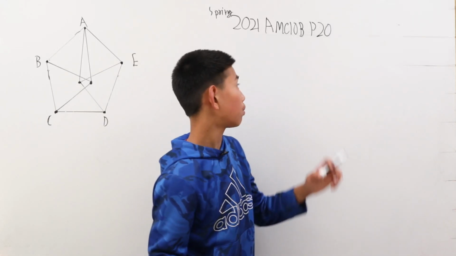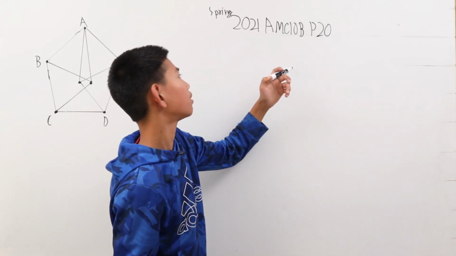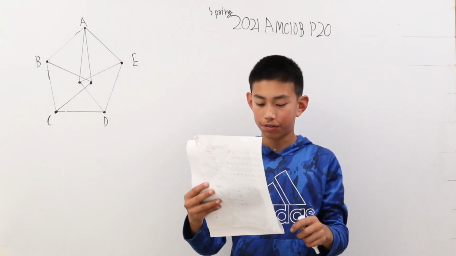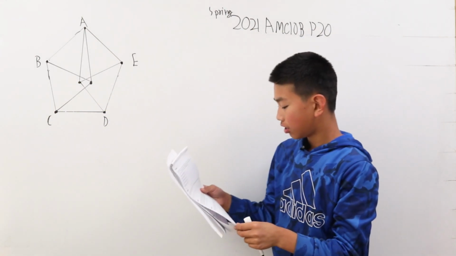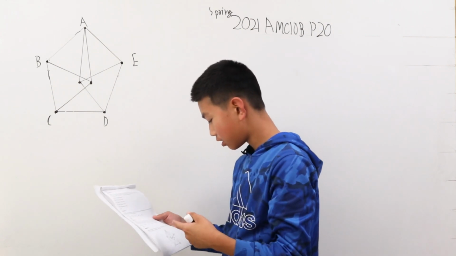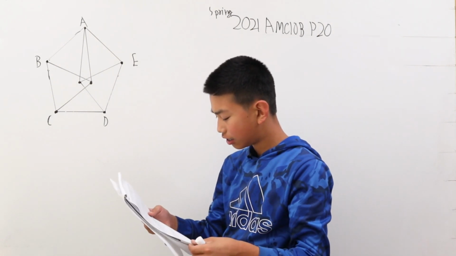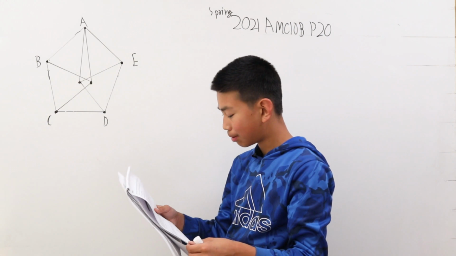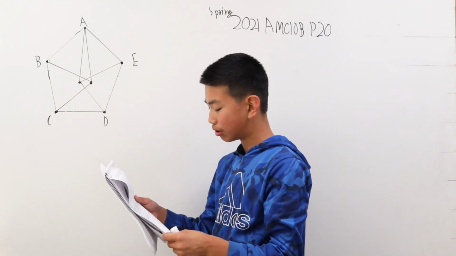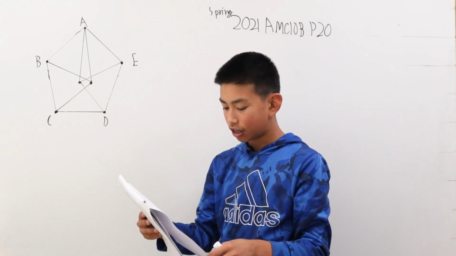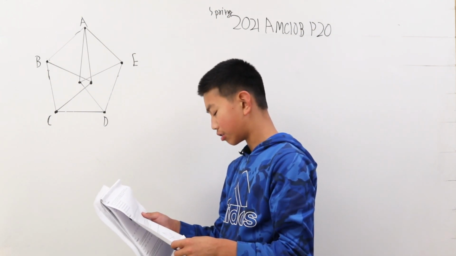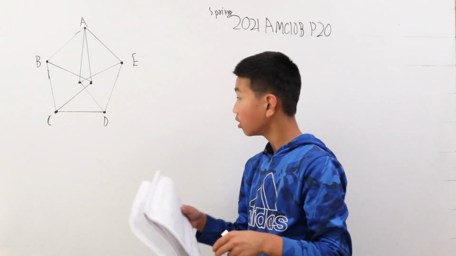Today we're solving problem 20 from the Spring AMC 10B from 2021. The figure is constructed from 11 line segments, each of which has length 2. The area of pentagon ABCDE can be written as the square root of m plus the square root of n, where m and n are positive integers. What is m plus n?